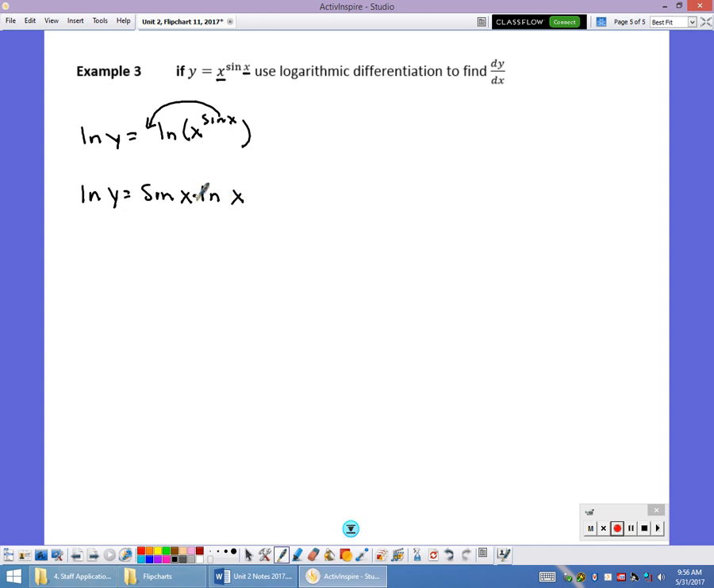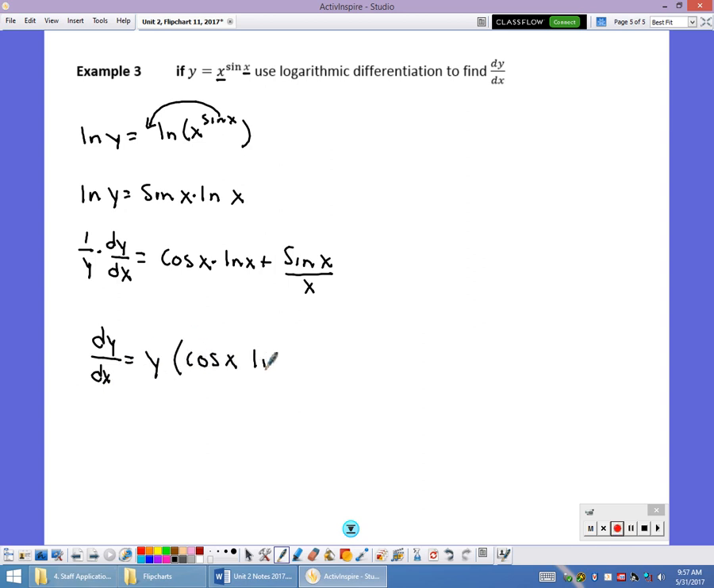Now when I go to take this derivative, on the left-hand side I have to implicitly differentiate because I have this ln of y. So it's going to be 1 over y times dy/dx. And on the right-hand side I have to use the product rule. So it's going to be cosine of x times ln of x plus sine of x over x. And then finally I want to solve it for dy/dx. I'm going to multiply both sides by y. So dy/dx equals y times cosine of x ln of x plus sine of x over x.